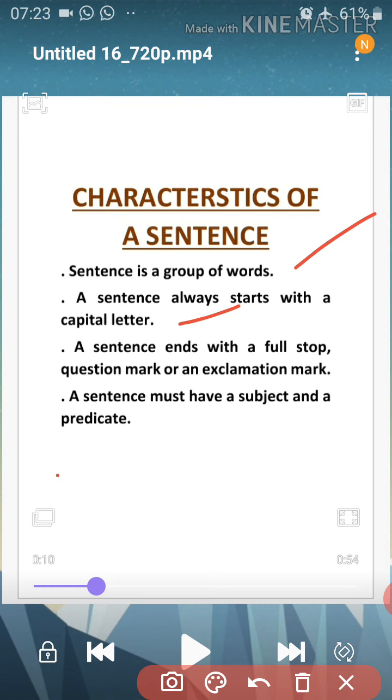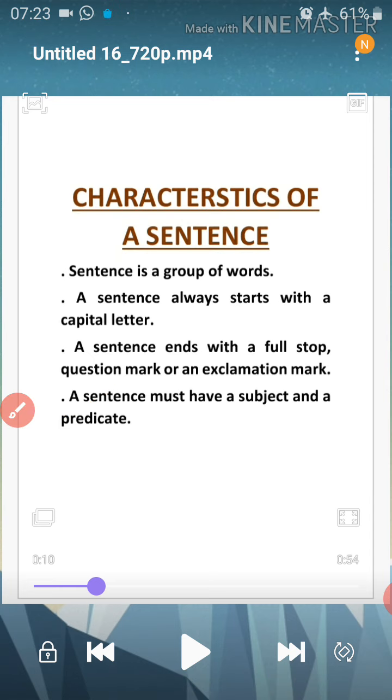A sentence ends with a full stop, question mark or an exclamation mark. At the end of the sentence, we either put a full stop or a question mark or an exclamation mark. So this is a question mark, this is an exclamation mark, this is a full stop. A sentence must have a subject and a predicate. So a sentence always has a subject and a predicate. We will study what is subject and predicate further in the video.